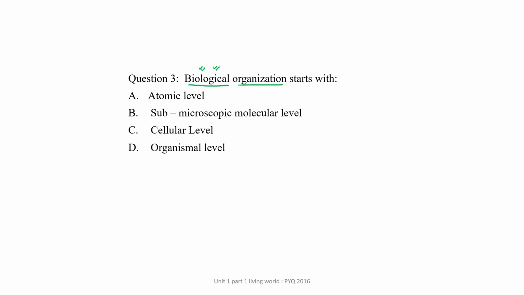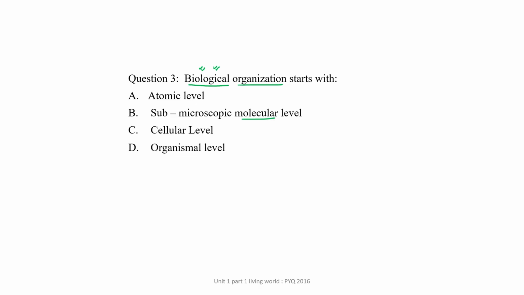Okay, so submicroscopic molecular level, where some kinds of biomolecules come, like carbohydrate, nucleic acid, protein. These types of biomolecules come under this category number B, because they also come under the biomolecule category.